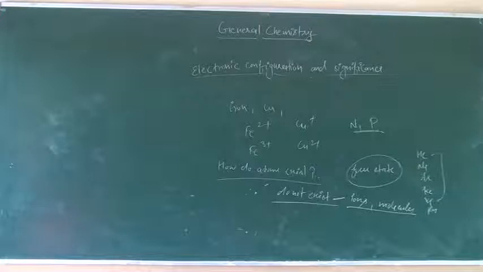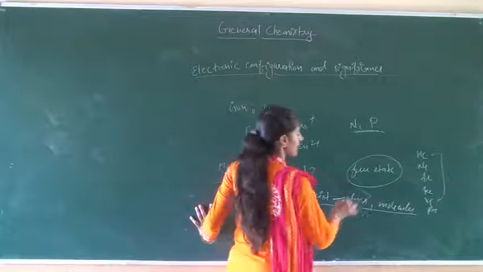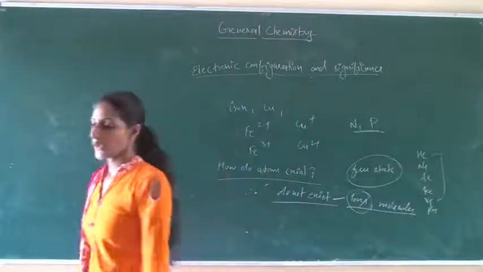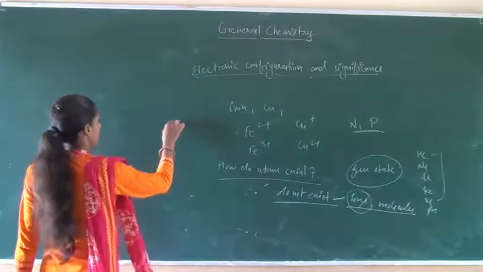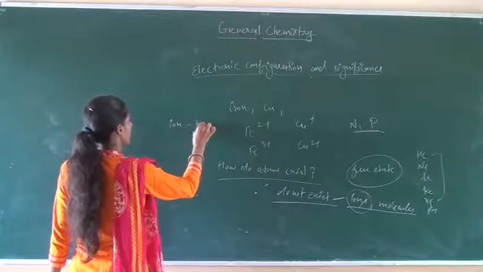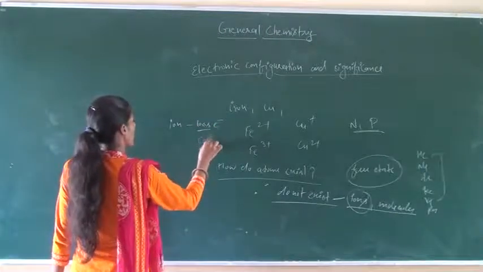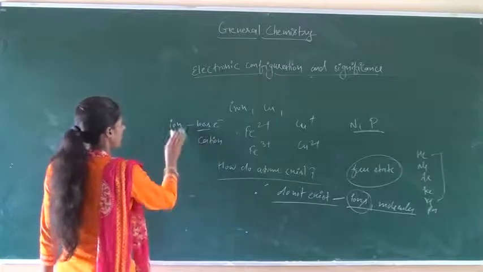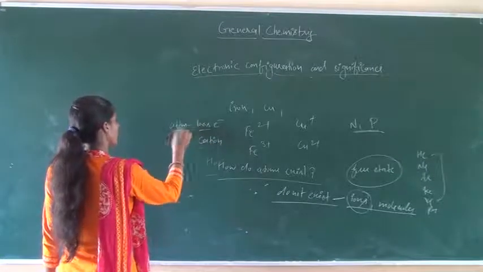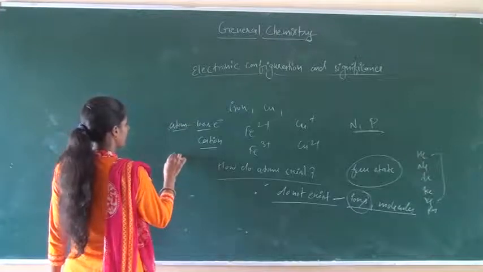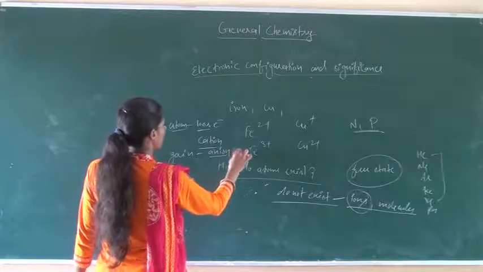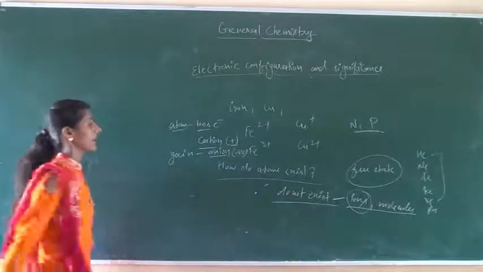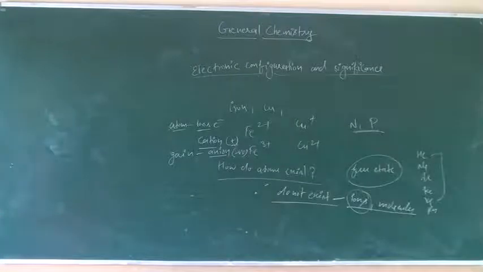An ion is a charged particle formed by an atom by gain or loss of electrons. When an atom loses electrons, it forms a cation, and when an atom gains an electron, it forms an anion. Anions are negatively charged particles and cations are positively charged particles.